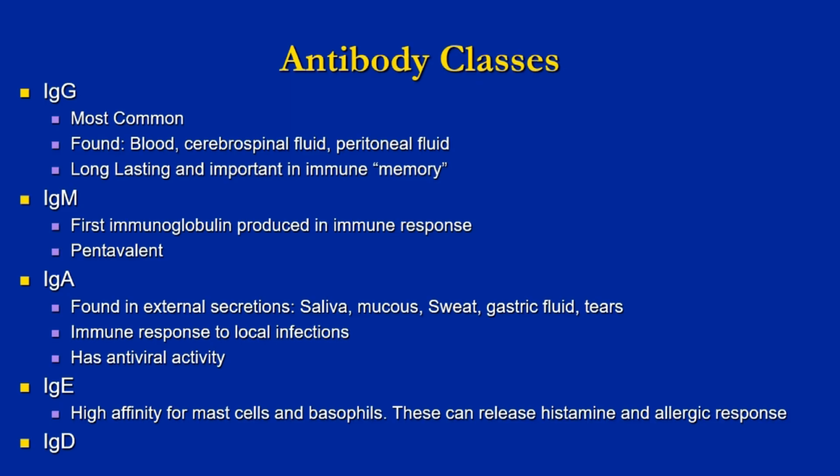IgA is found in external excretions, such as saliva, mucus, sweat, etc. And this is an immune response to local infections. It does have antiviral activity. And then the IgE has a high affinity for mast cells and basophils. These are the ones that can contain histamine, and this can cause a histamine release and an allergic reaction.